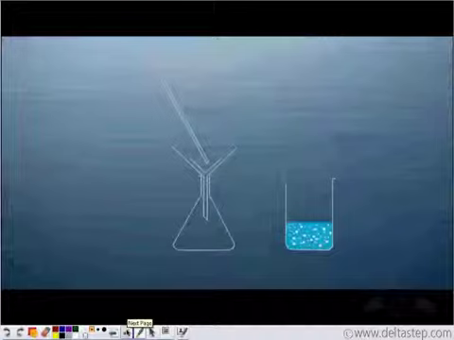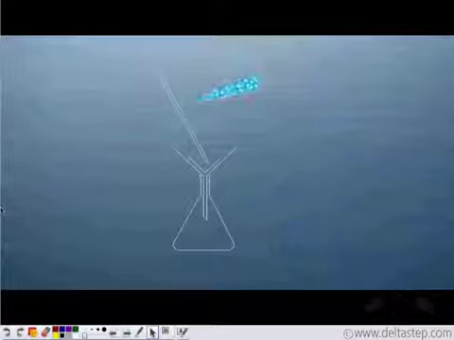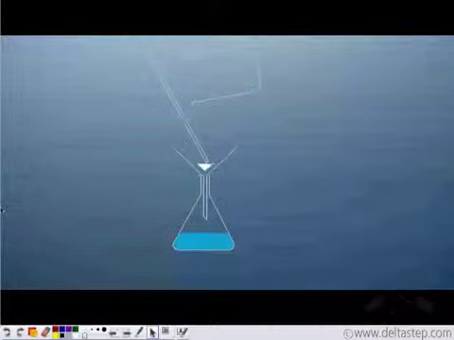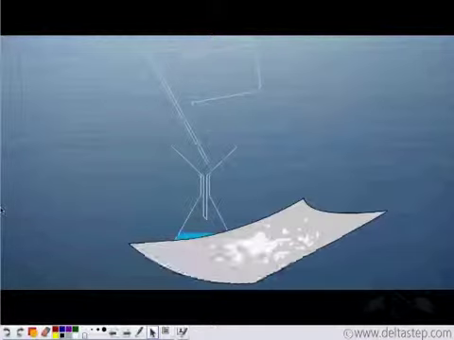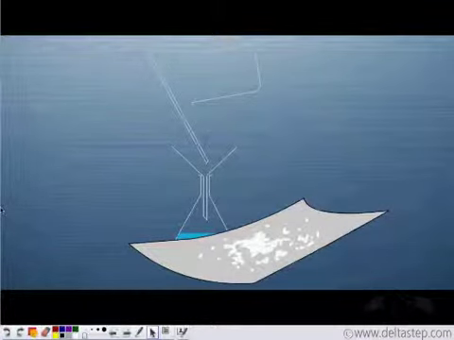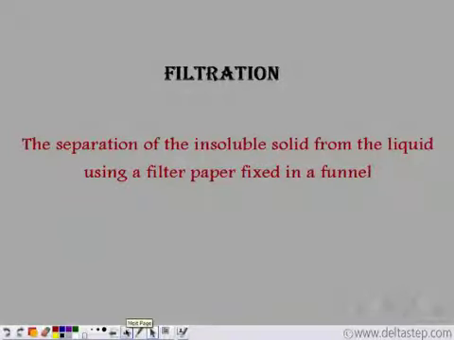Another way to separate an insoluble solid from a liquid, say again we have chalk powder dissolved in water. In this case, we take this vessel. This is a conical flask. It is known as a conical flask because it is in the shape of a cone. We have a funnel and a filter paper is attached to this funnel. And we take a glass rod. Observe what happens. You add the contents of the beaker into the conical flask. And when you observe the filter paper, you see the entire chalk powder is settled on this filter paper. So this is a process which is known as filtration.